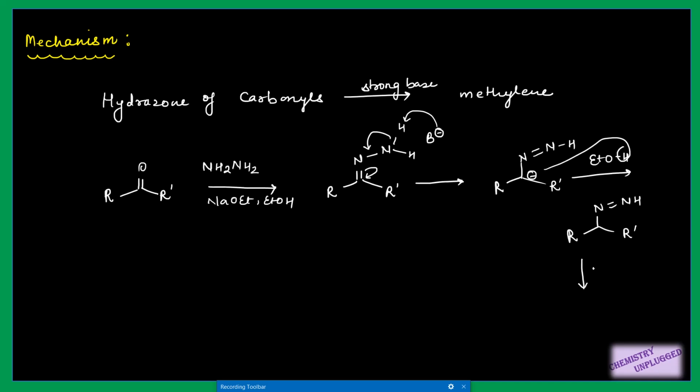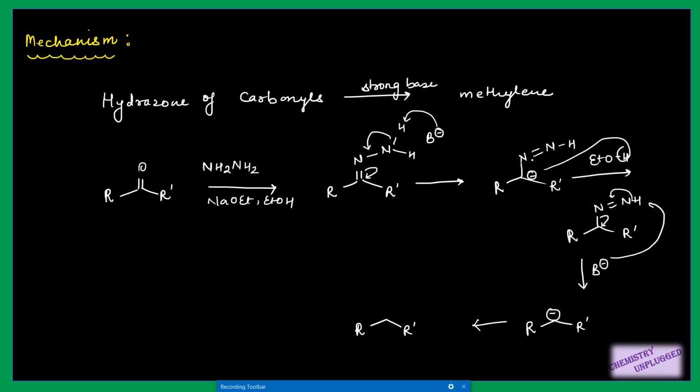Again the base will attack the proton on nitrogen, then this bond will shift here and this will shift here. So what we will get here is a carbanion, and it will again take a proton from the alcohol and form the methylene group here, right? So this is the reduction of aldehyde or ketone into alkanes, right? So this is the basic reaction, but the important point is the variation in this reaction.